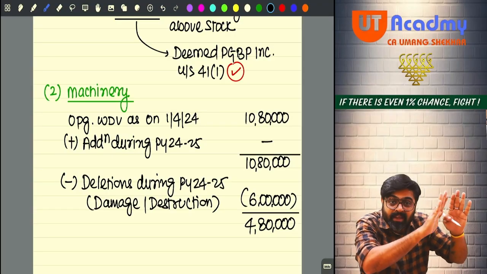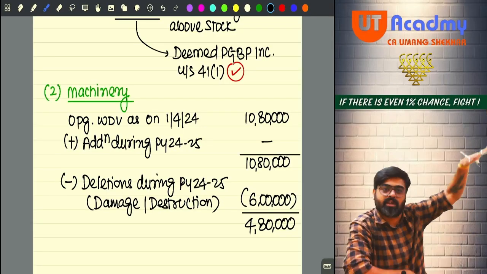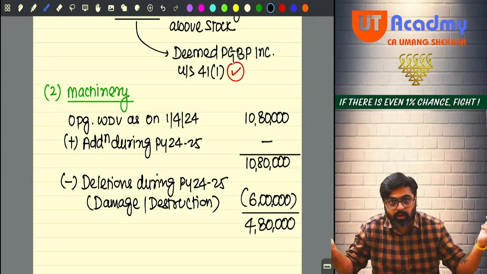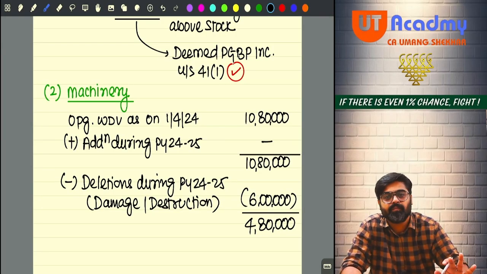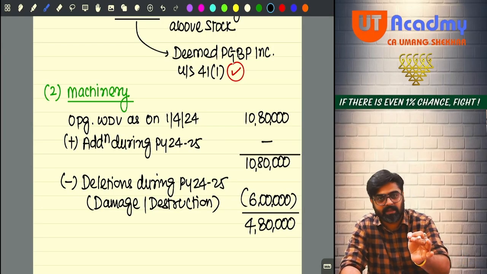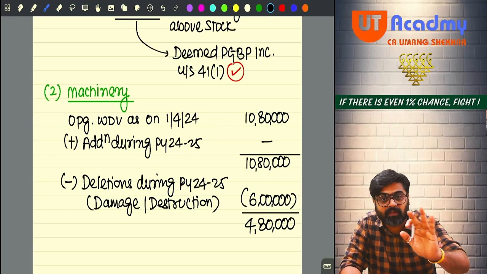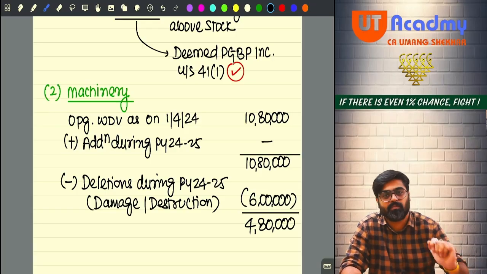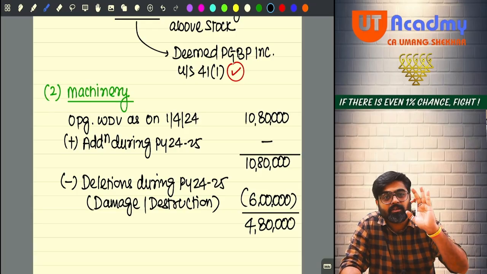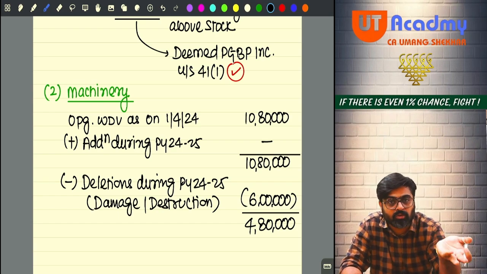Or it was salvaged but not usable, and the insurance company took it away. The best interpretation, I tell you, would be salvage machine still in the block and used in the business, if this is not mentioned, no. So we will assume that the salvaged portion of machinery was not usable.